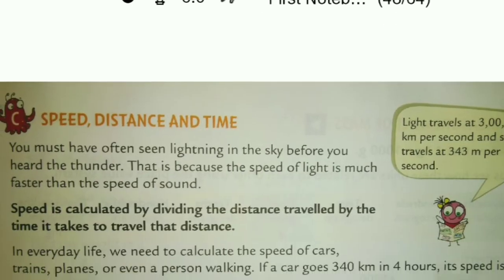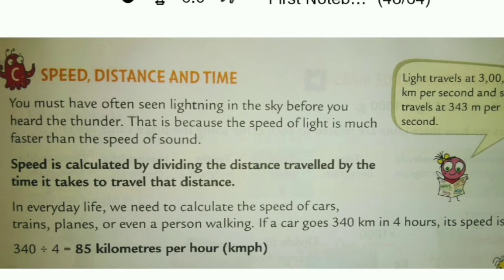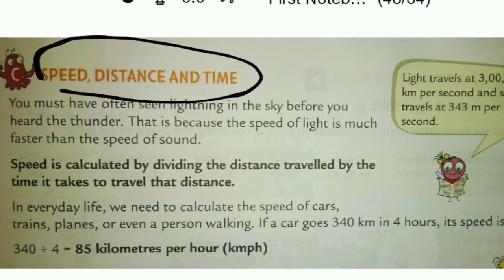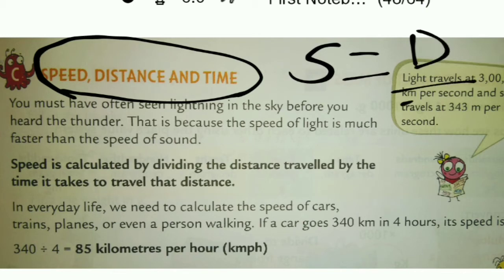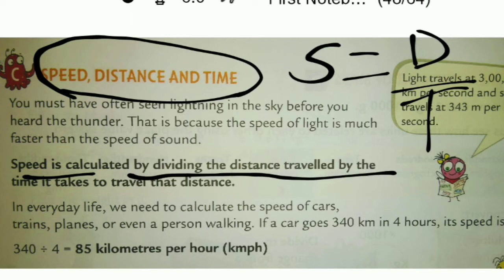Next topic is speed, distance and time. This is another important thing. In this one simple formula we have to use: speed equals distance upon time. Speed is calculated by dividing the distance traveled by the time it takes to travel that distance.